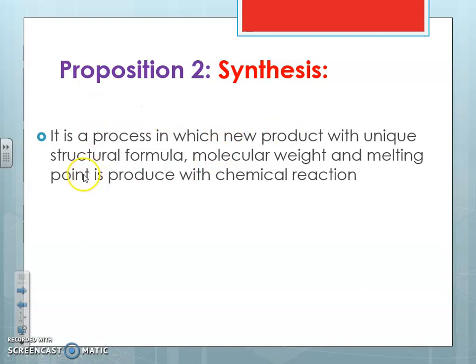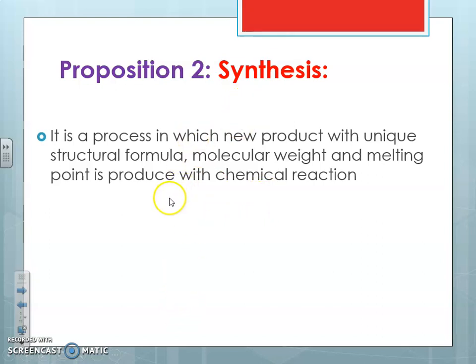Next, synthesis. What do you mean by synthesis? Because this is the first time we are going to perform a synthesis. It is a process in which a new product with a unique structural formula, a new molecular weight and a new melting point is produced by a chemical reaction. The process is called synthesis.